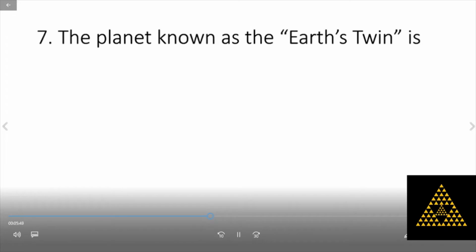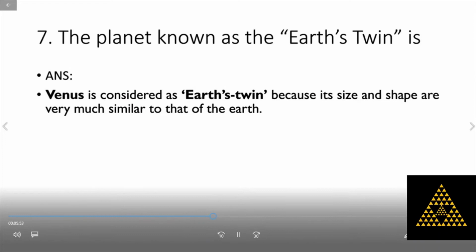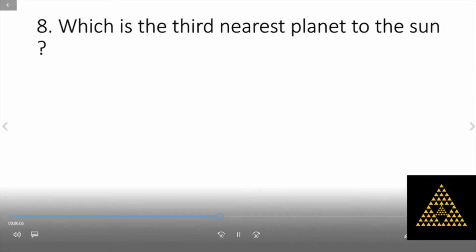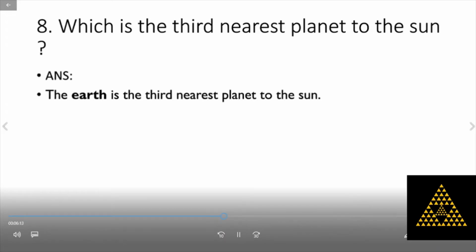The planet known as the Earth's twin is Venus. Venus is considered Earth's twin because its size and shape are very similar to those of the Earth. So Earth's twin is Venus, which is the second nearest planet to the Sun.